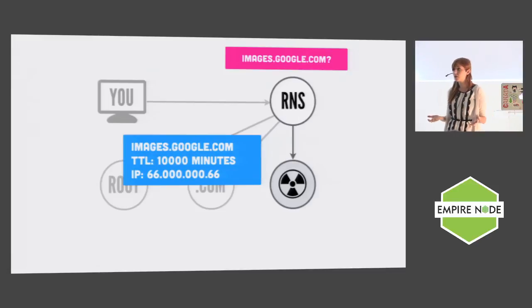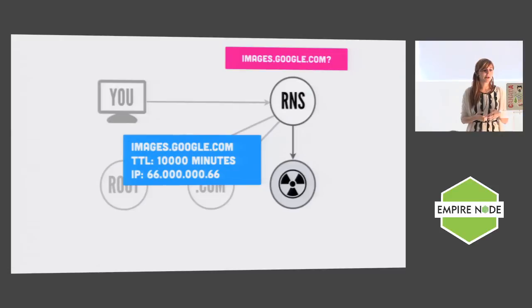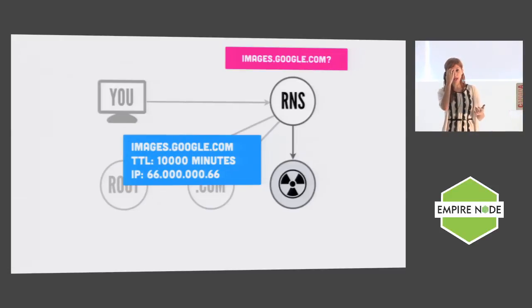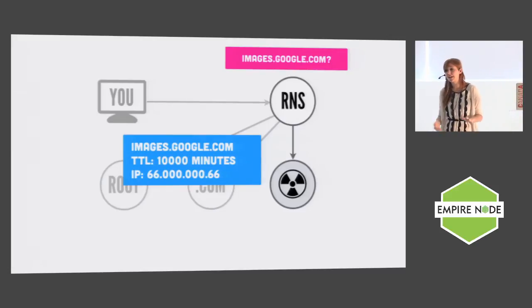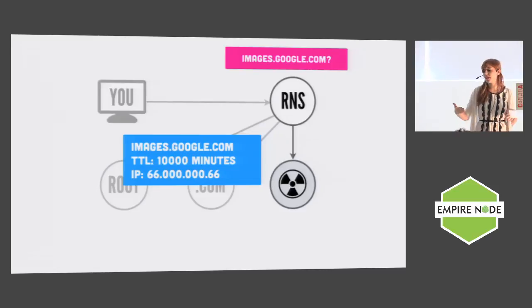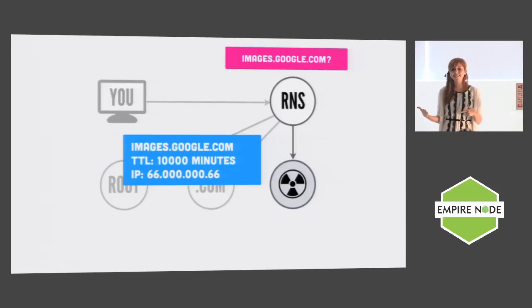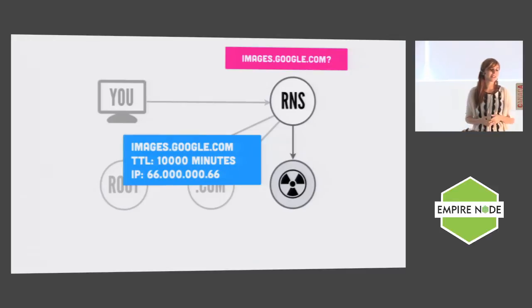So I'm pretending to be the google.com name server. Now this recursive name server is going to ask me about images.google.com, but because I'm a malware jerk site, I'm actually going to return a really terrible IP to something that's probably going to install Candy Crush on your computer. And I'm going to do so with a giant TTL so that it basically never leaves that cache. So it has an enormous TTL, so your DNS is going to keep looking at it and be like, yep, Candy Crush is still valid. I should keep responding with this.